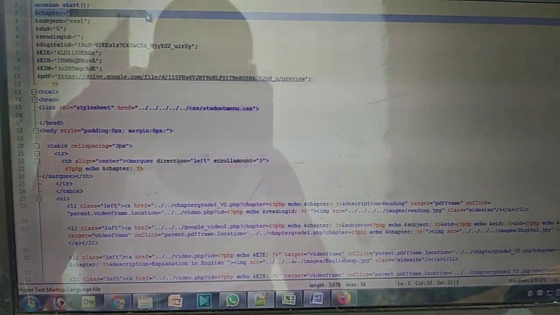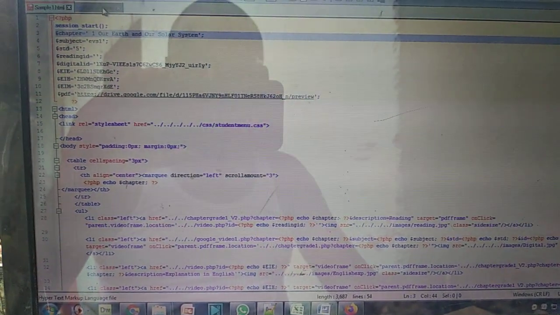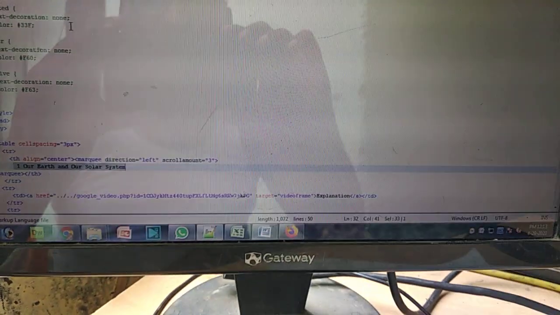You have to be very careful with your copy paste. Then you have to see what else you have. Basically you will be having three things over here. This is explanation, so you have to get this ID. Get the ID from here.